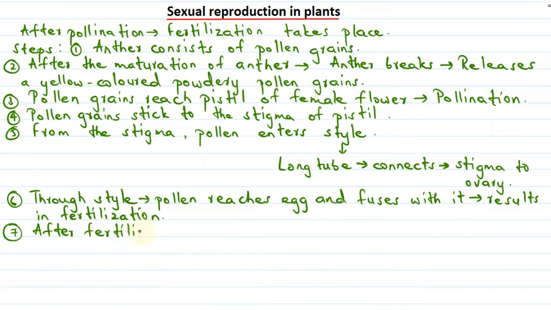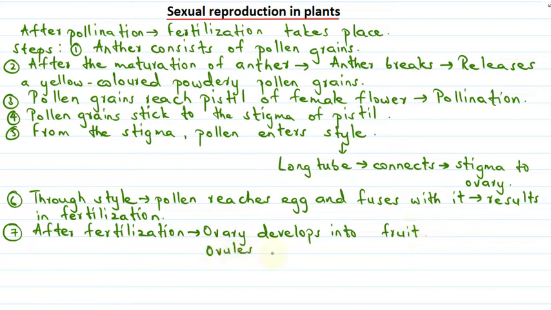After fertilization, what happens is the ovary develops into a fruit, and the ovules develop into seed. Okay, so this happens after fertilization.